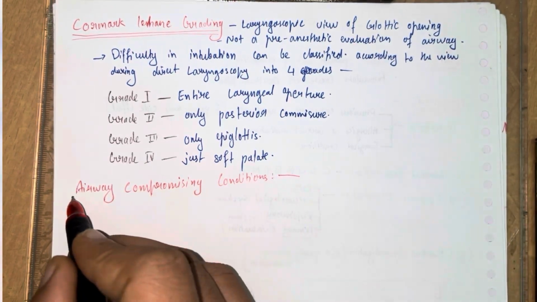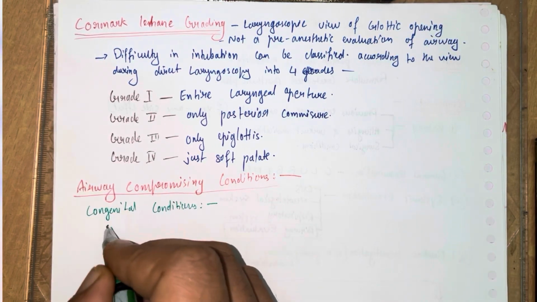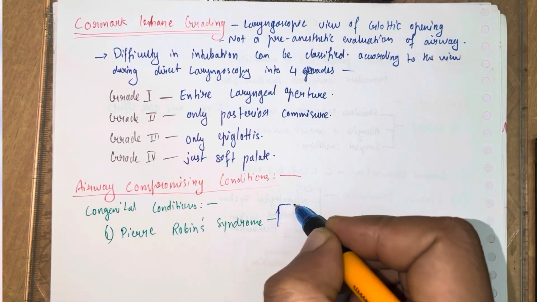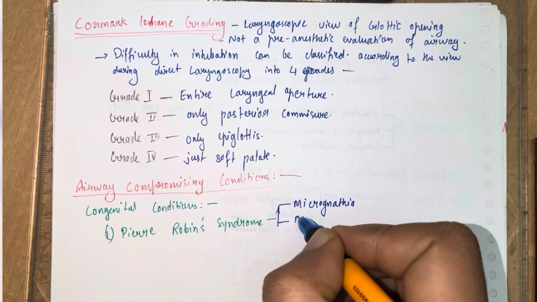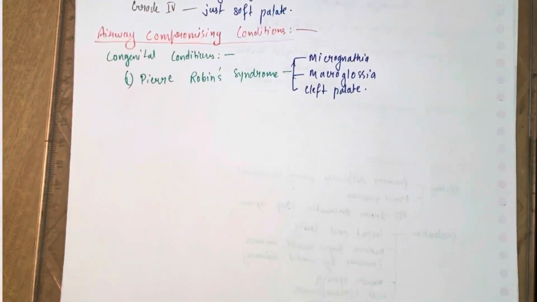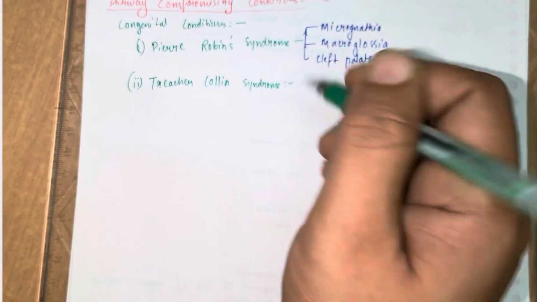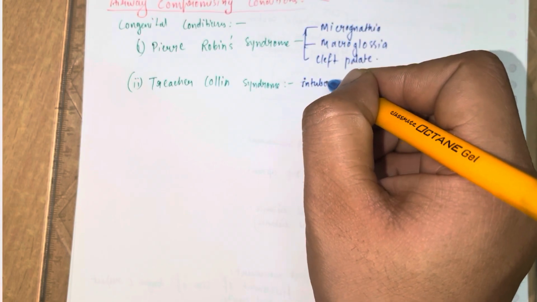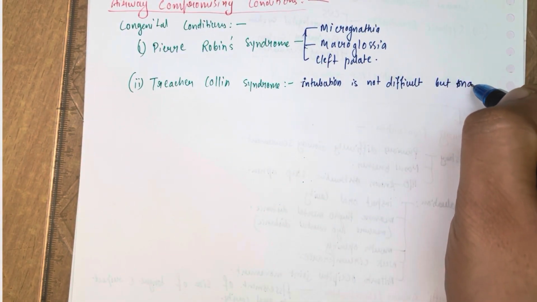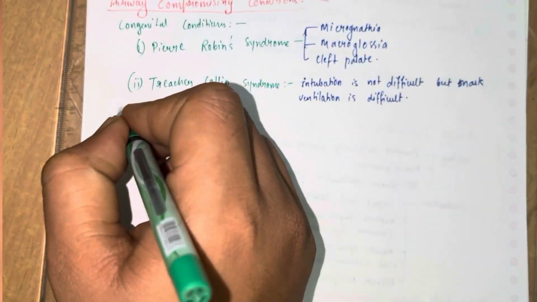Now, the airway compromising conditions. There are several conditions which compromise the airway. First, the congenital conditions. The Pierre Robin syndrome comprises micrognathia, macroglossia, and cleft palate; these three conditions are known as Pierre Robin syndrome. Second is Treacher Collins syndrome. In this condition, intubation is not difficult, but mask ventilation is difficult.